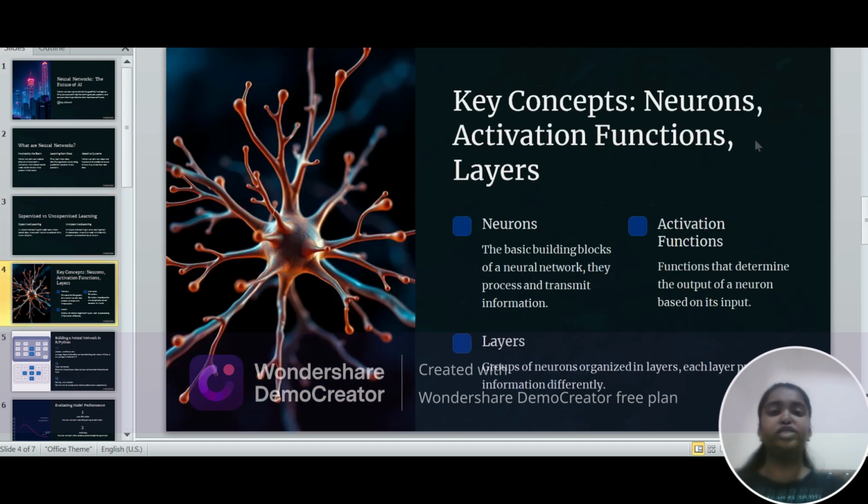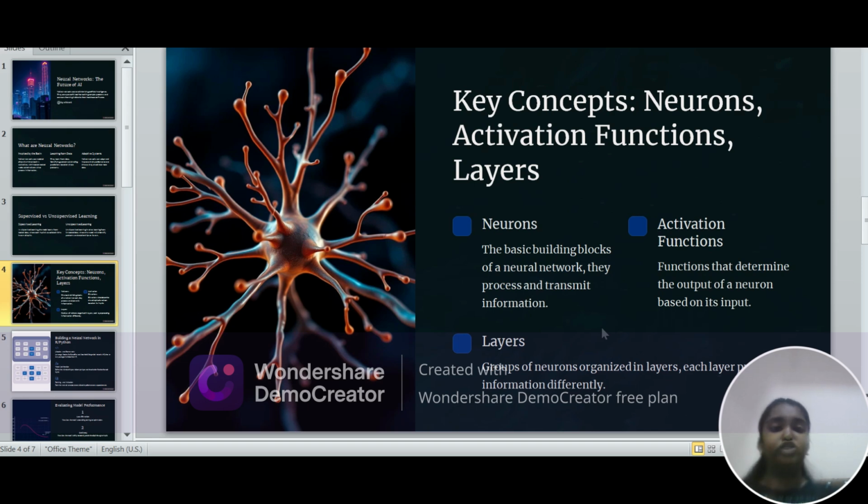Key concepts: neuron, activation function, and layers. Neurons are the basic building blocks of neural networks. They process and transmit information. We can say that a neuron is where the neural network processes and transmits the information. It is used for the transformation of information.